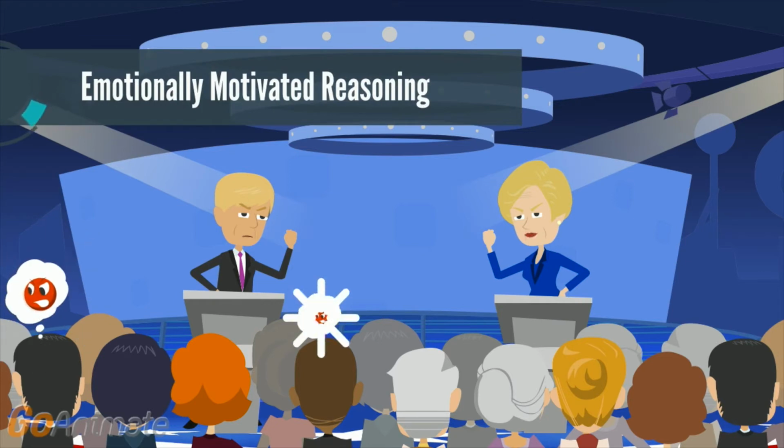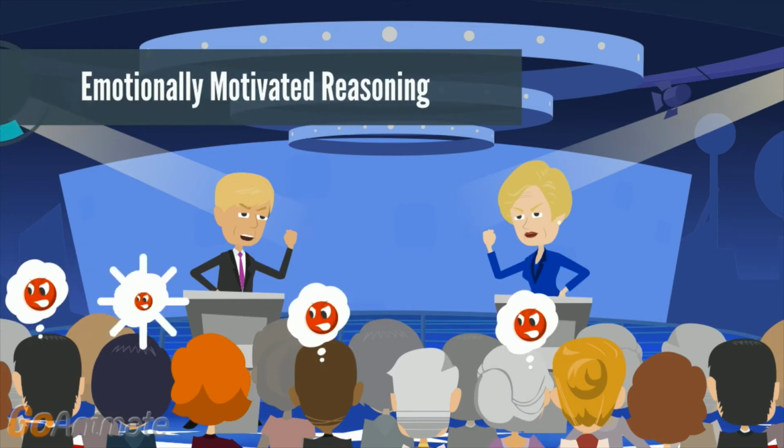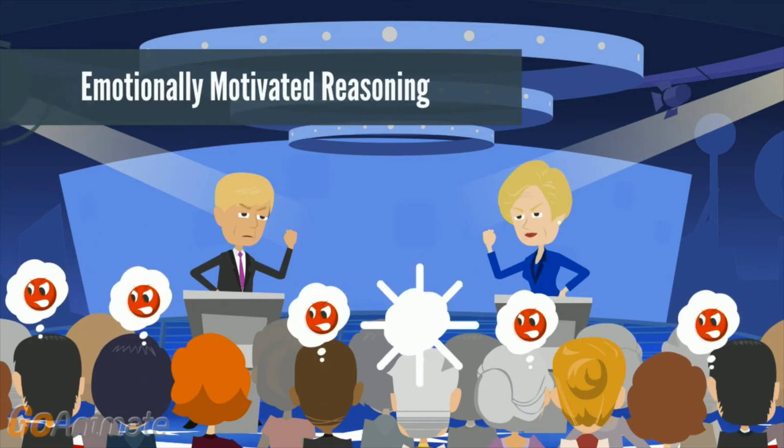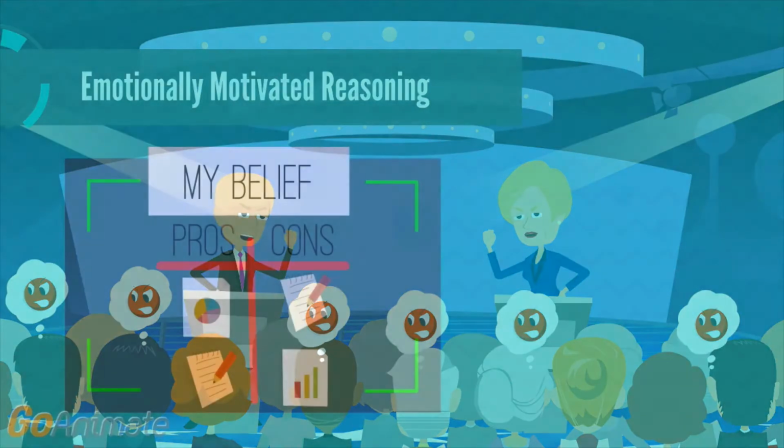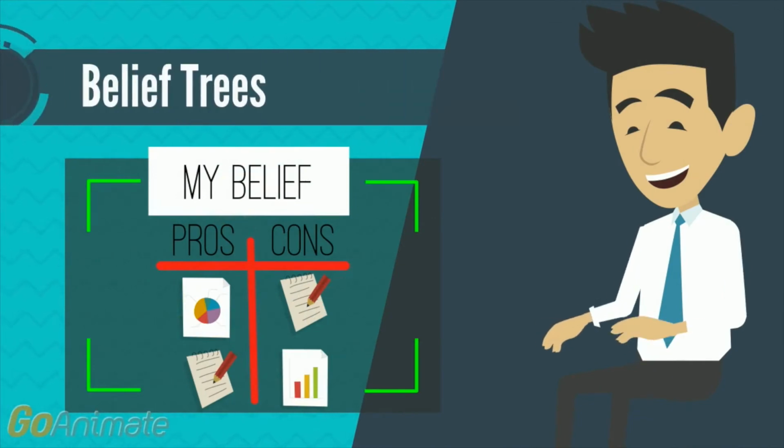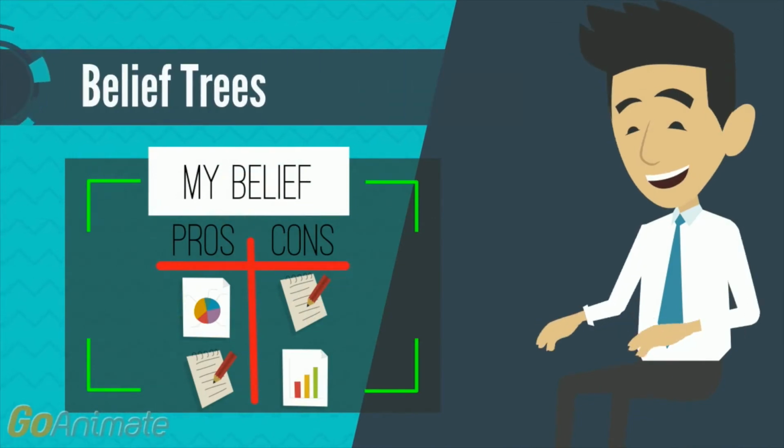Instead, psychological research suggests that our opinions are more like emotional convictions, a positive or negative feeling. The few reasons we can pull from our memory to back them up are really no more than rationalizations for how we already feel. The market of ideas solves this problem with a concept called a belief tree.